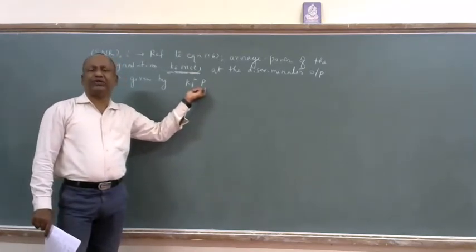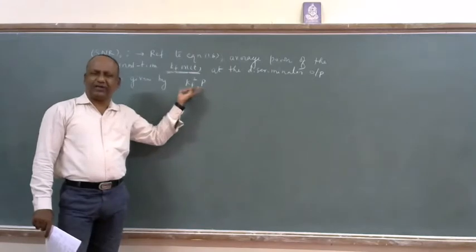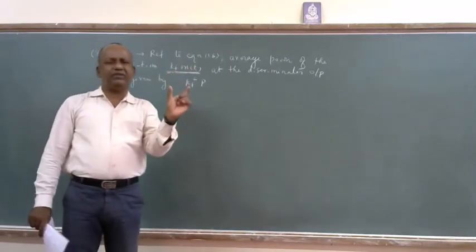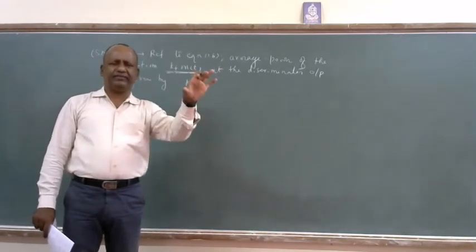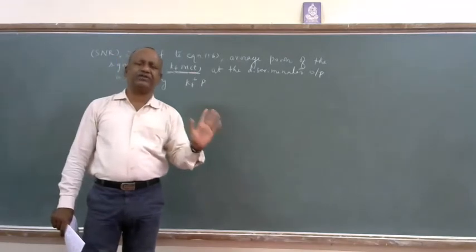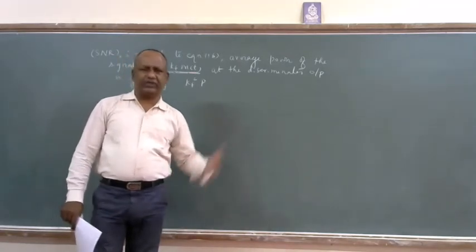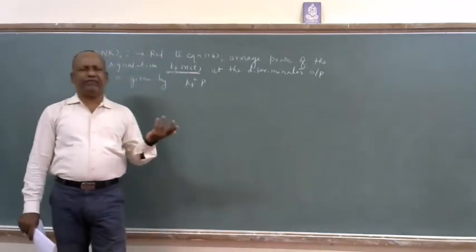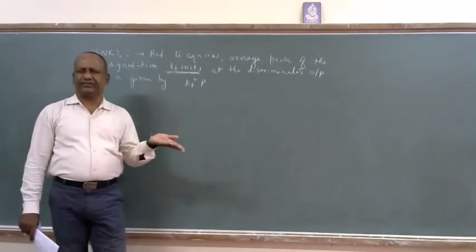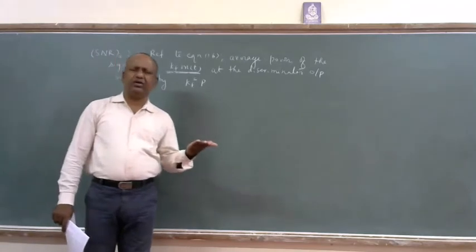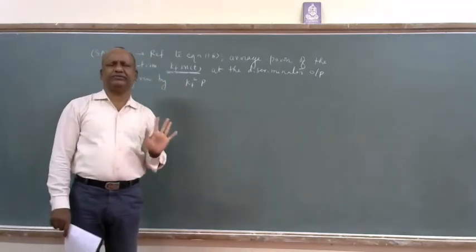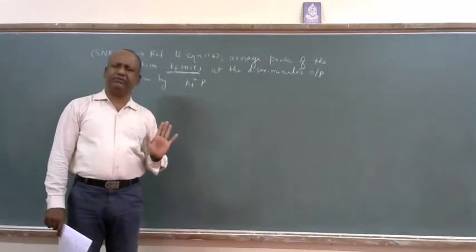That's why there is no need to multiply by 1 by 2. A small confusion here: usually in all the cases, power means squaring the amplitude, and it's multiplied by 1 by 2 for the purpose of average power. That 1 by 2 is because, when the minimum is 0, the maximum by 2 itself is called the average. When my reference is 0, the general definition of average is maximum minus minimum divided by 2.